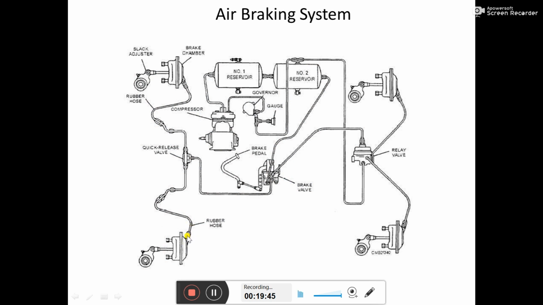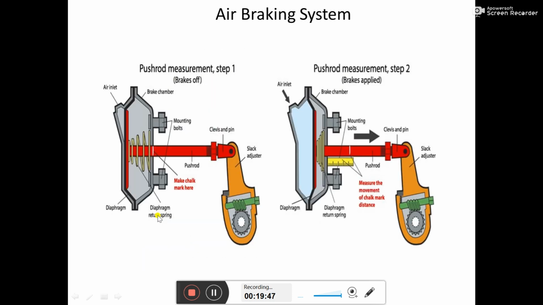The air is introduced on this side. Due to the air pressure, the spring gets pushed with the help of the diaphragm to the right side. Whenever it is pushed to the right side, the push rod also comes out.